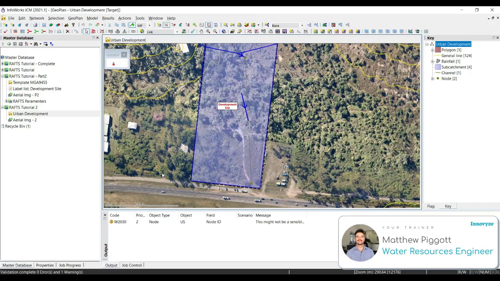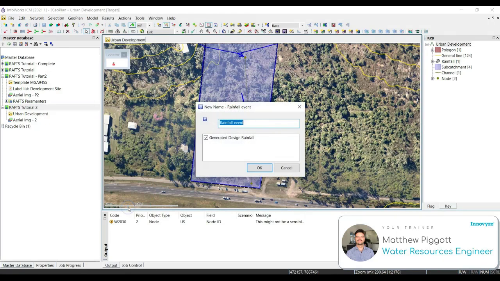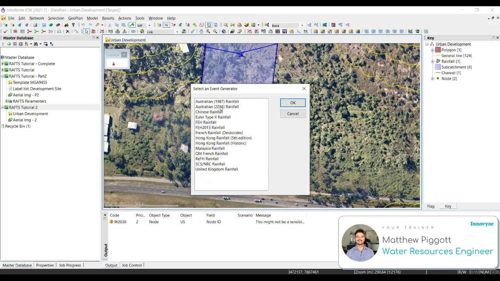To do this, we're going to create a new rainfall object by right-clicking on the model group, going to New InfoWorks, and going down to Rainfall event. We're going to name this ARR 2019 Ensembles. Select OK, and select Australian 2016 Rainfall.